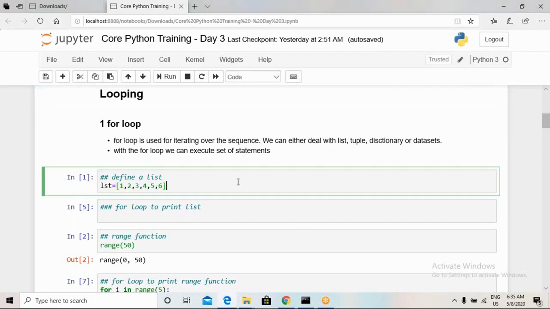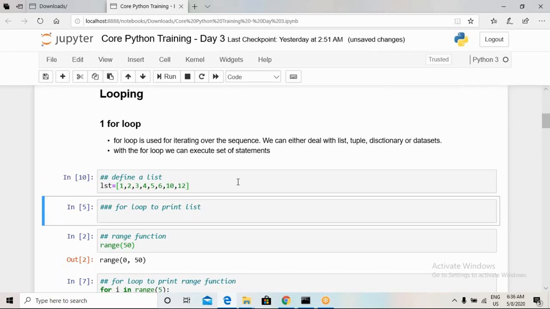I define a list, which has elements 1, 2, 3, 4, 5, 6, and now I will add two more elements, 10 and 12. Now consider I want to print each and every element of the above list. For that I can use a for statement, and I would like to tell you how exactly a for loop works.